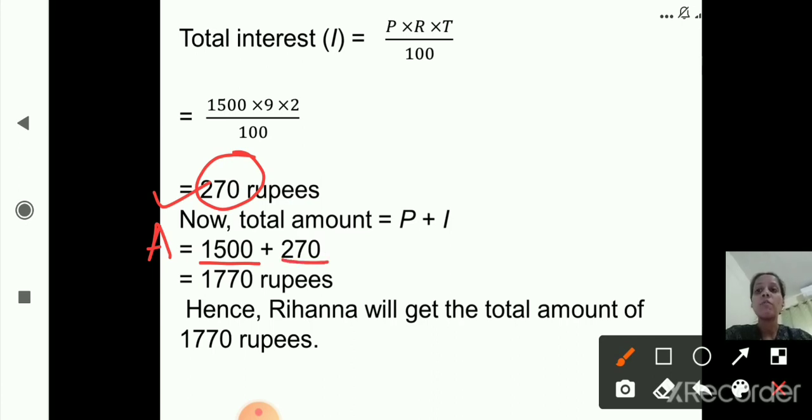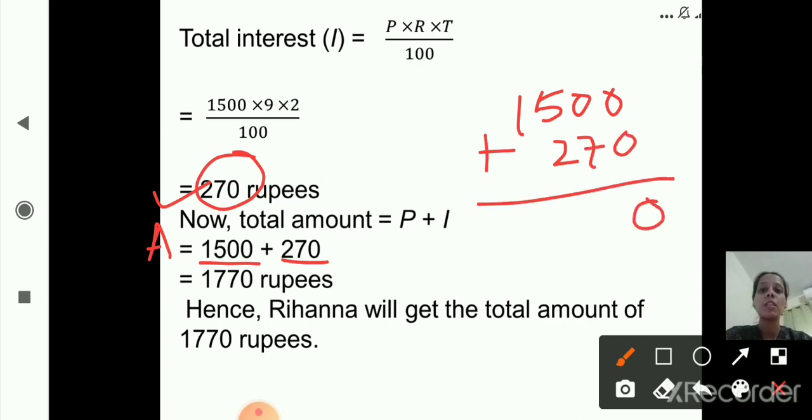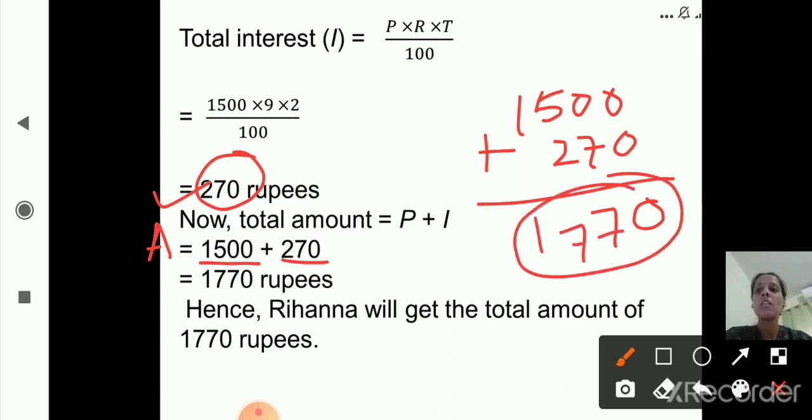Now do the addition. 0 plus 0 is 0, 0 plus 7 is 7, 5 plus 2 is 7 and 1. Okay, so what is the answer? 1770 rupees. 1770 rupees is the amount. Hence Rihanna will get the total amount of 1770 rupees. Okay, this is the final statement.